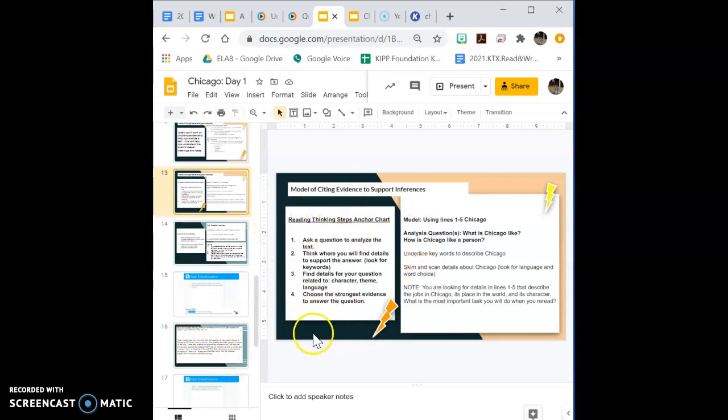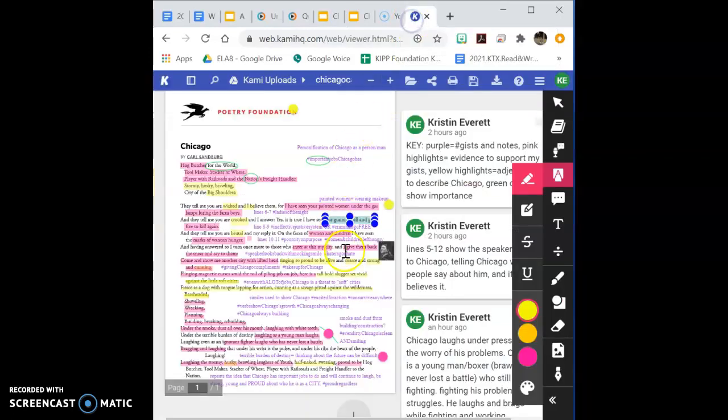Really quickly, I'm going to go over the steps. Number 1, it says, ask a question to analyze the text. Those are our two. What is Chicago like? How is Chicago like a person? We're going to think where we can find those details to support the answer. We know we're using lines 1 through 5. I'm going to look for details related to character, theme, and language. And then 4, I'm going to choose the best piece of evidence to answer the question. All right, so I am going to now share my annotated screen, and then I will work through the model.